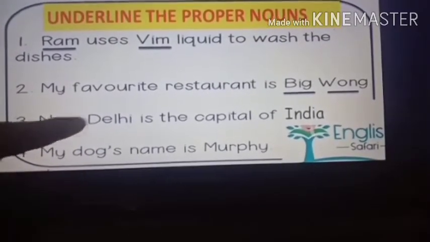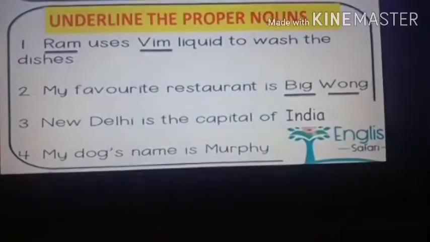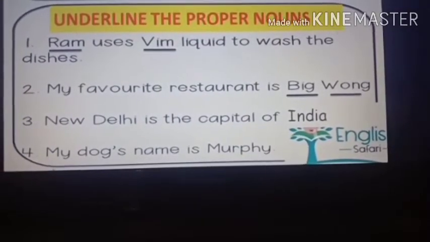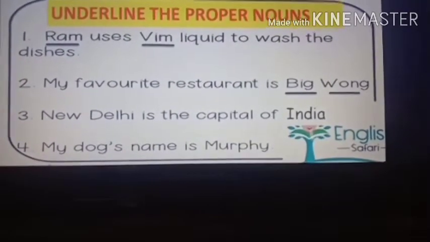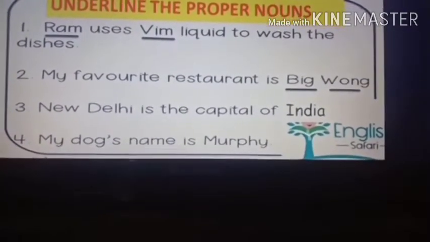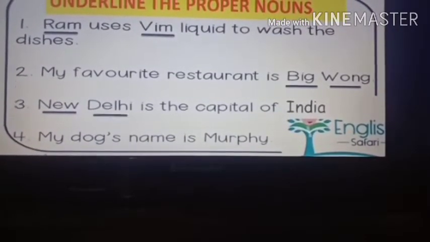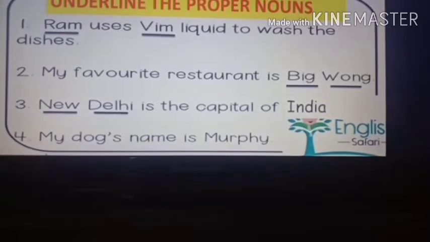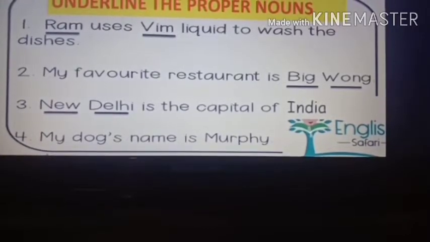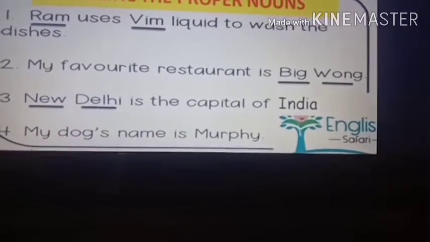Now see the third one. New Delhi is the capital of India. New Delhi is the capital of India. Now this is very easy. You all will know it. Yes. New Delhi is a proper noun because it is the name of a city.